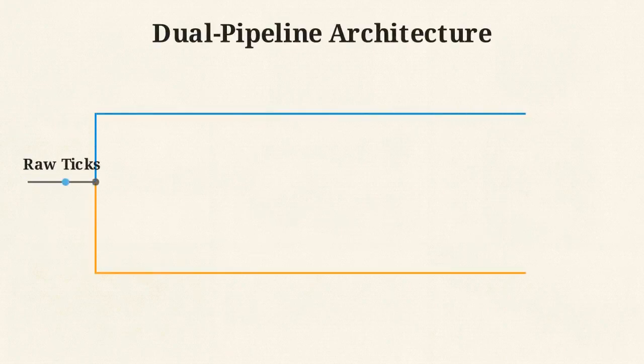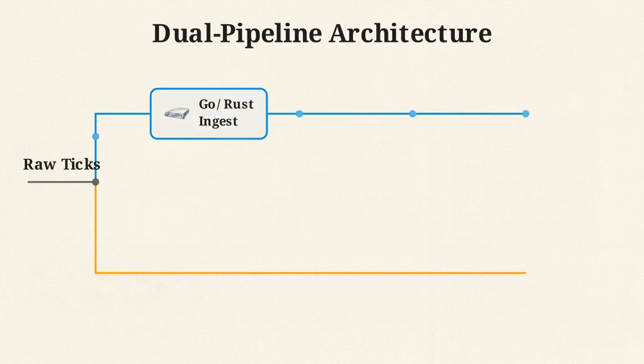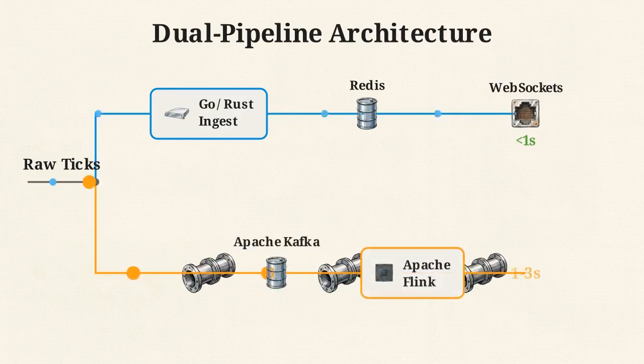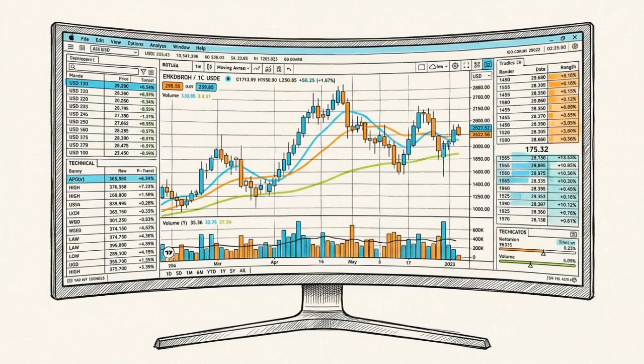This dual pipeline diagram shows market data distribution. The top path handles sub-second ingestion. Raw ticks route through Go or Rust services into Redis and directly to screens via WebSockets. Simultaneously, these ticks fork into the analytics pipeline, routing through Kafka and Flink for state aggregation. This analytics pipeline continuously computes the sliding indicators and historical candlestick charts rendered in the trading interface.